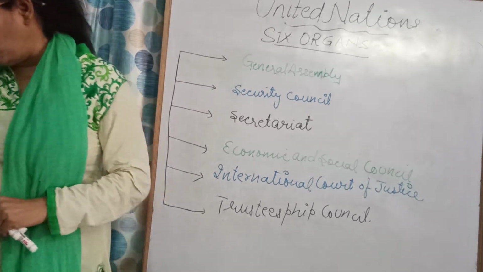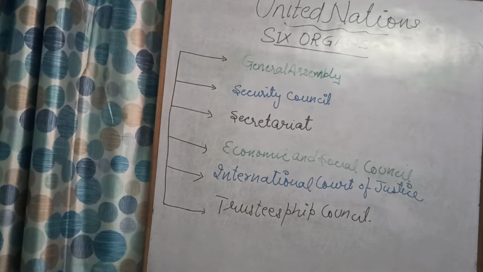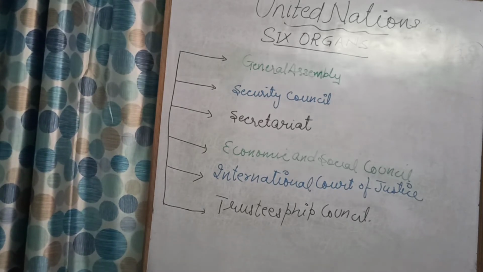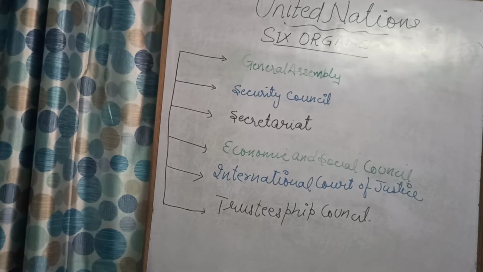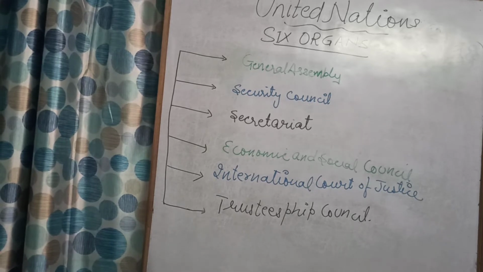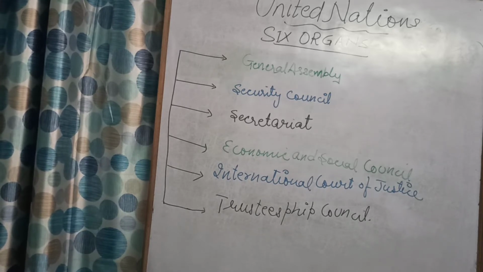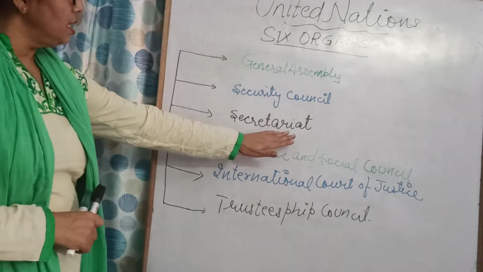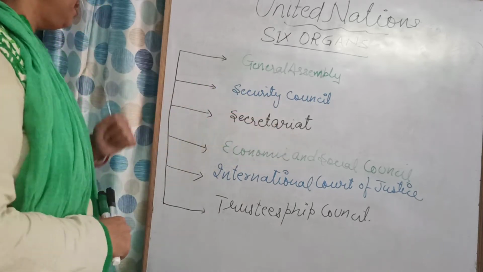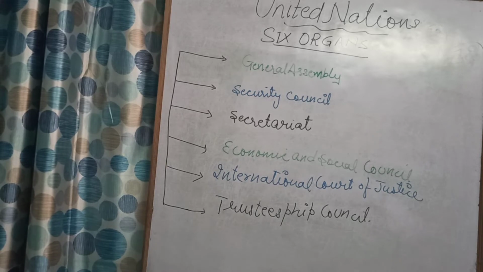Then comes the Security Council. Security Council is the most powerful organ of the United Nations. And do you know that its decisions are final? Everyone has to follow the decisions of the Security Council. Then comes the third branch, the Secretariat. The work of the Secretariat is like the executive branch.